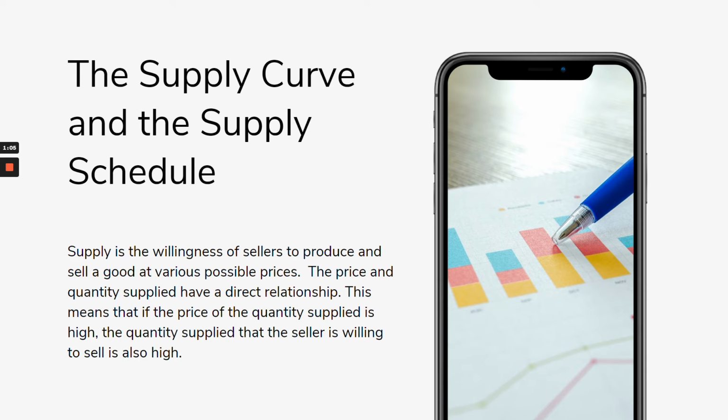So let's go ahead and check what is supply. Supply is the willingness of sellers to produce and sell a good at various possible prices. So the price and the quantity supplied have a direct relationship. So compared to the law of demand, where the price and the quantity have an inverse relationship, in the law of supply, the price and the quantity supplied have a direct relationship, meaning sa may direct relationship kung asa padulong ang isa.